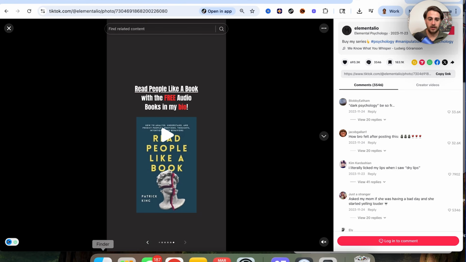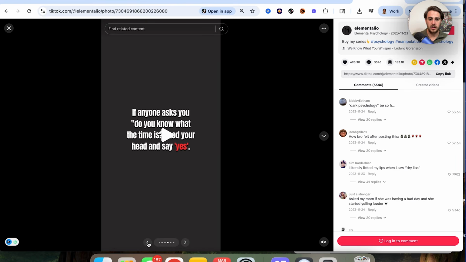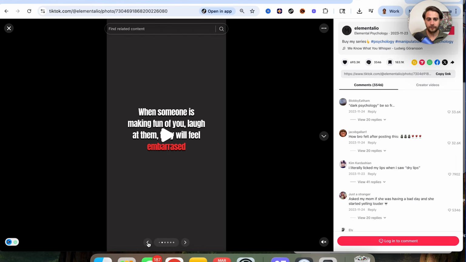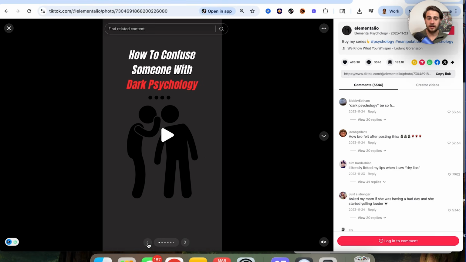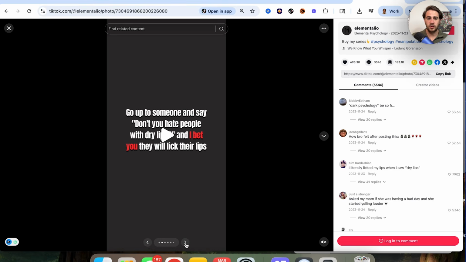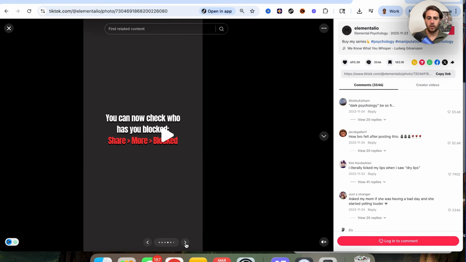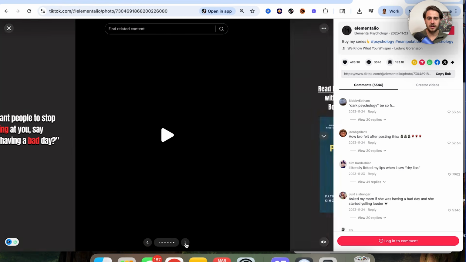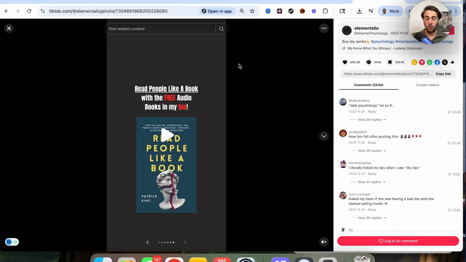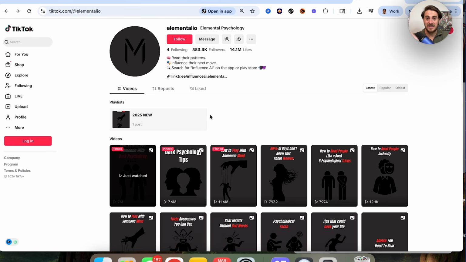So if we actually come back over through here, we could see that if we come over to the beginning, this is going to be still not at the first slide. So the first slide, we then have 2, we then have 3, we have 4, we have 5, we have 6, we have 7. So ideally, you want to make sure that you have at least 4 slides, but from what I've seen, the most TikTok posts that go viral that are going to be these carousels has 6 or more slides.